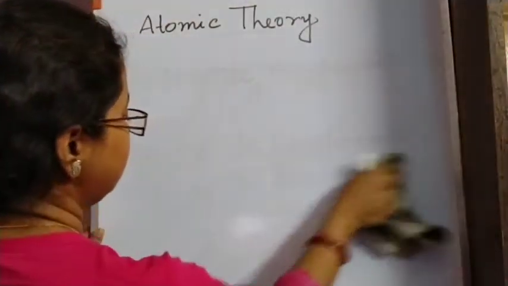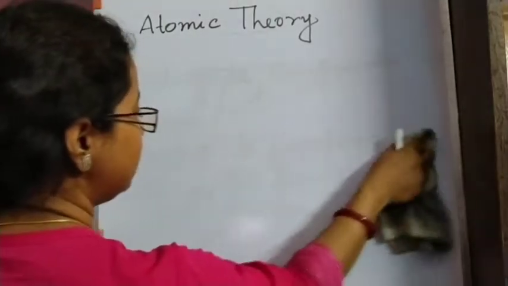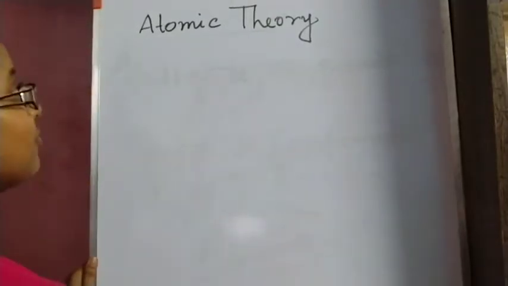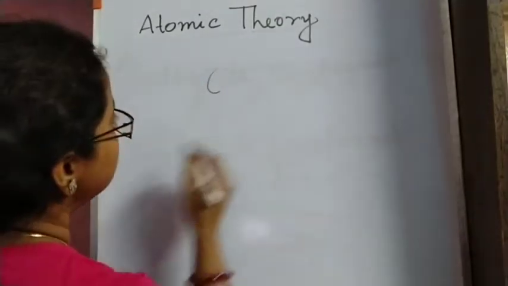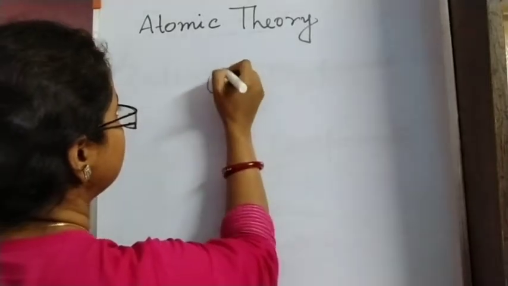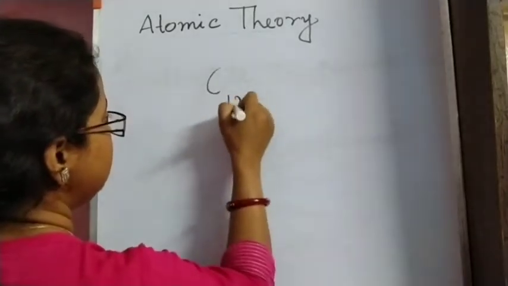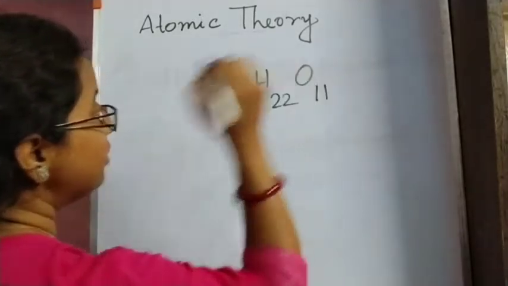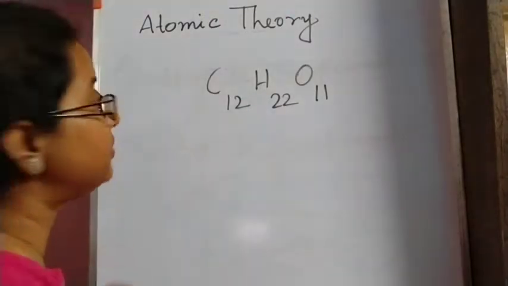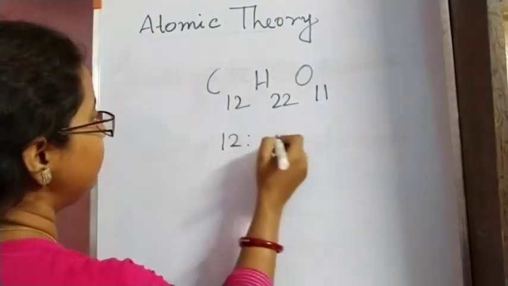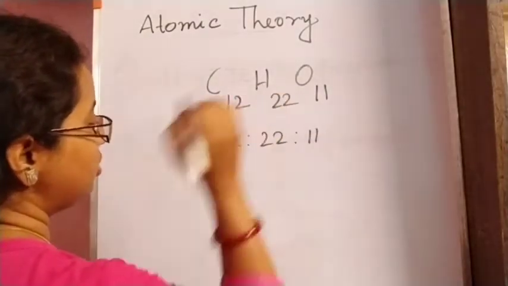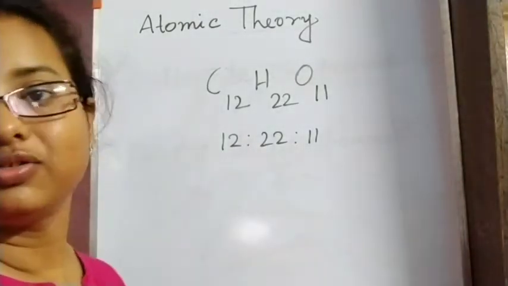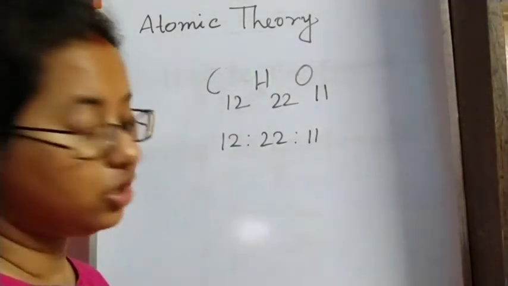In some compounds, the atoms may not combine in a simple whole number ratio. This is C12, this is sugar, C12H22O11. Now if we take the ratio of these three, then the ratio will be 12:22:11. So this is not a simple ratio. This is another drawback of Dalton's atomic theory.